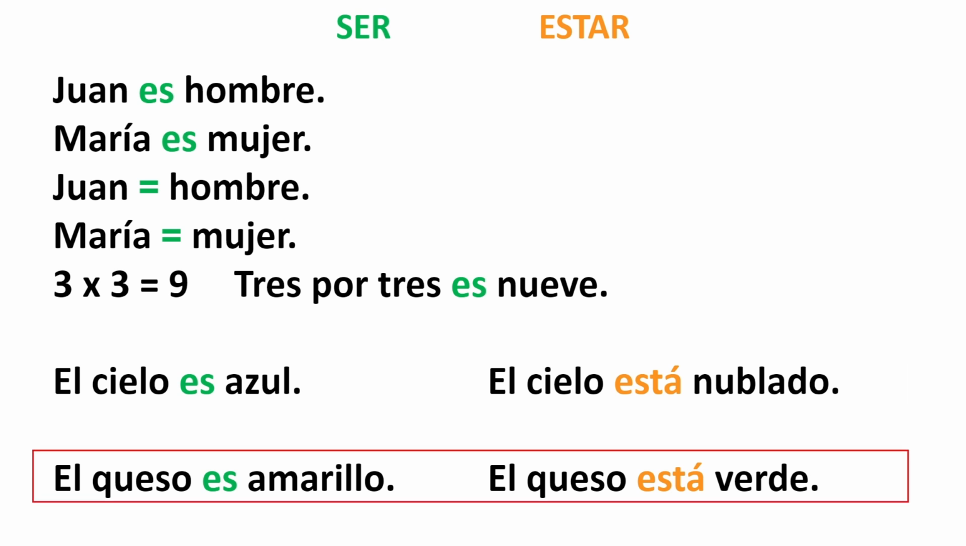We have this other example. El queso es amarillo. So what I'm saying is that this particular cheese is yellow, and that is a characteristic of this cheese. However, if I say el queso está verde, what I'm saying is that that is not a characteristic of that cheese. It is green, but that's not normal. Therefore, if I say el queso es amarillo, that's something I can eat. But if I say el queso está verde, that is not normal. That is not a normal characteristic of that cheese, and therefore I cannot eat that particular cheese.